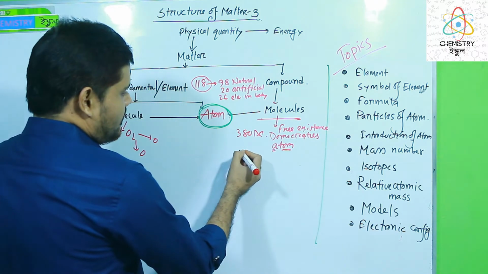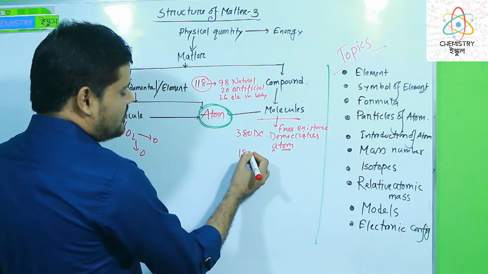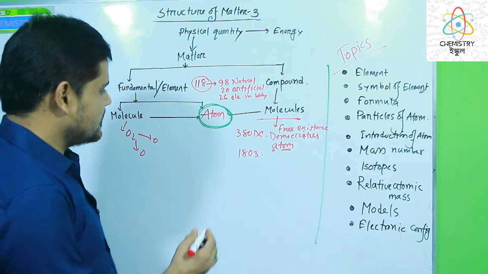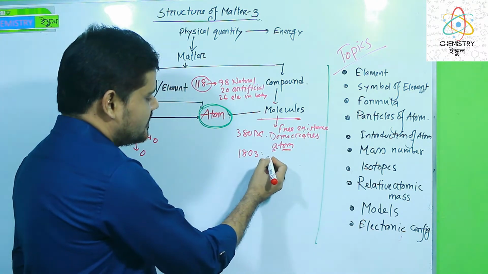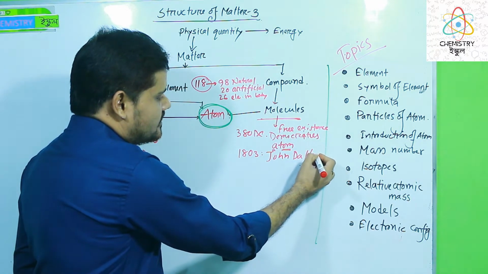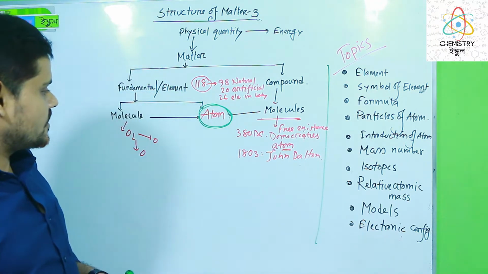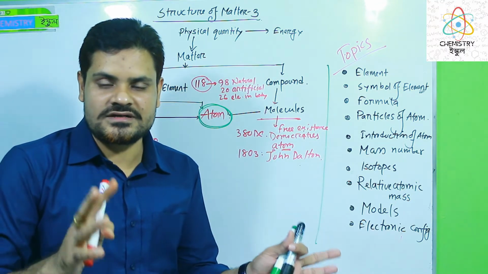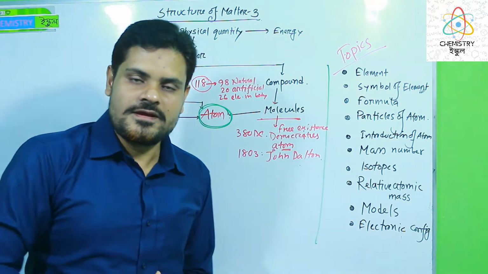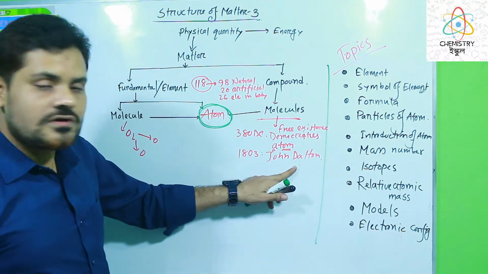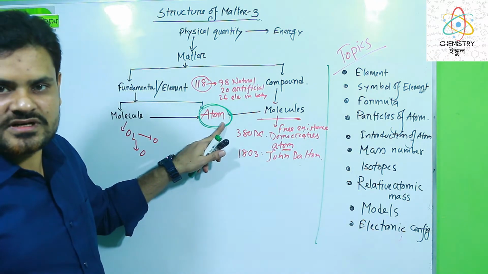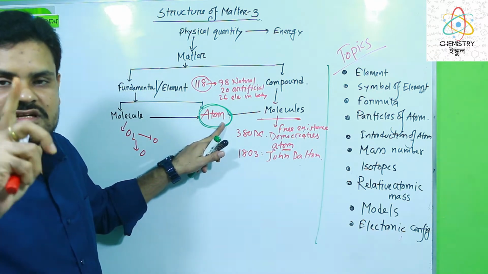Then after a long time, in 1803, Mr. John Dalton again started to study the structure of matter, I mean the different characteristics of matter. Dalton also said that the atom is the smallest particle of matter and that the atom is indivisible.